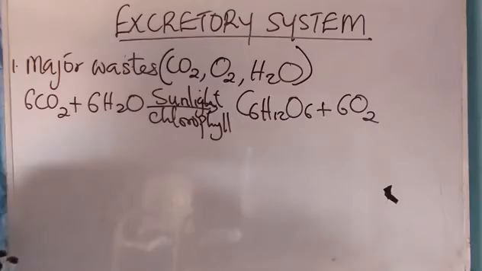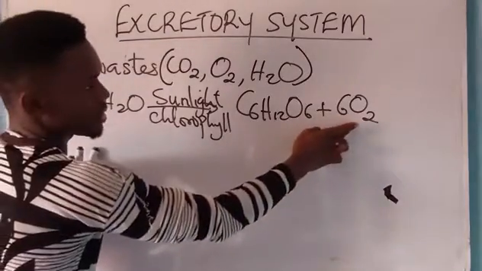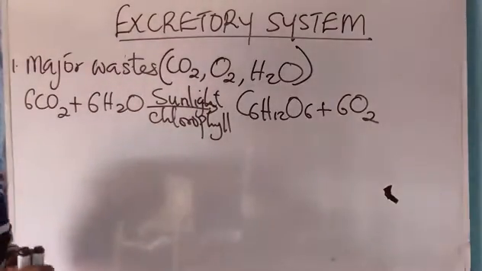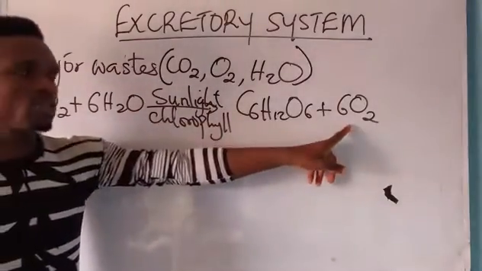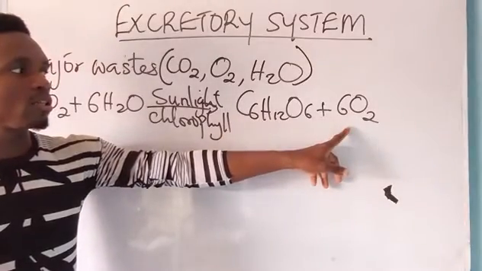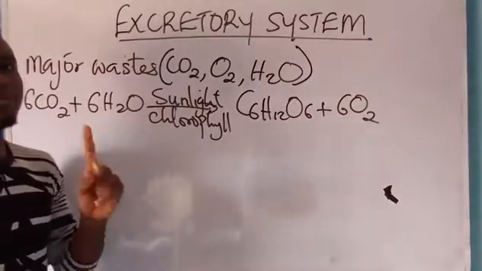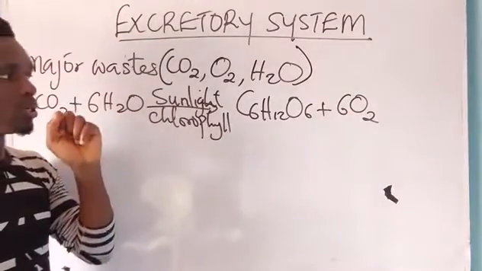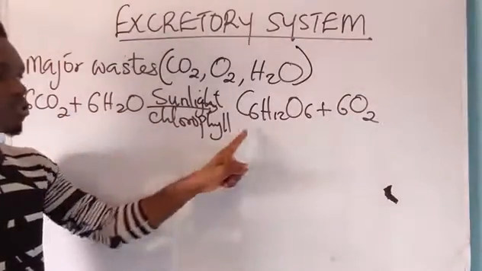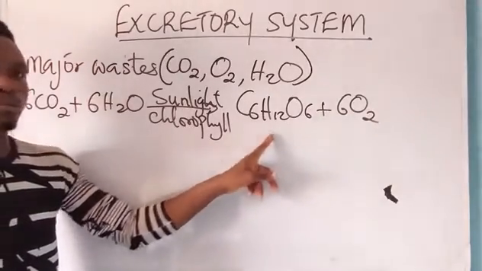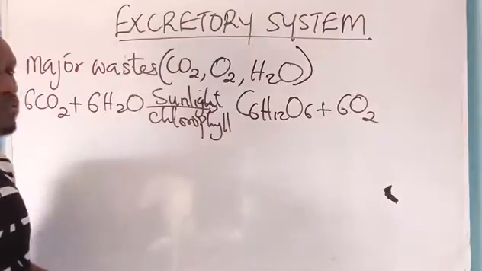So during photosynthesis in green plants, oxygen is liberated as a major waste. They'll ask you, which of the following is the first stable product during photosynthesis? It is glucose. Glucose is the first stable product or direct product during photosynthesis.